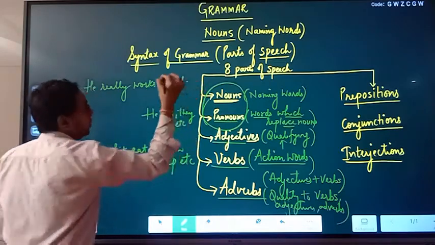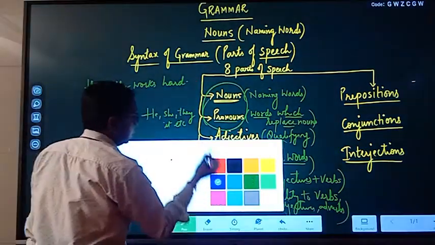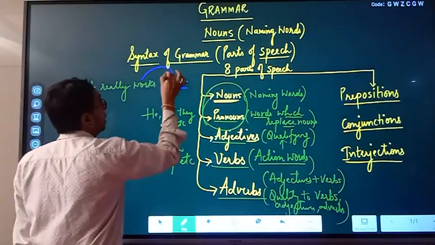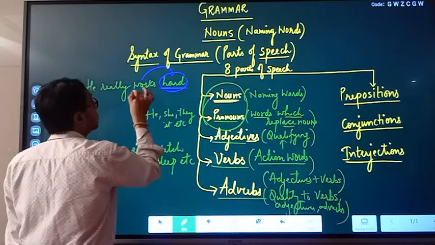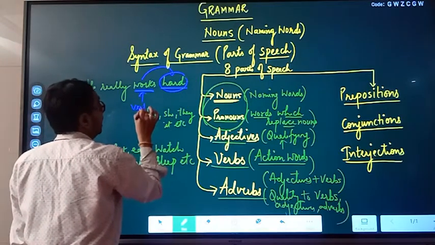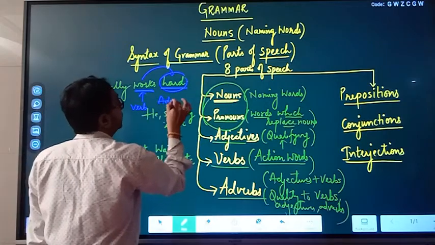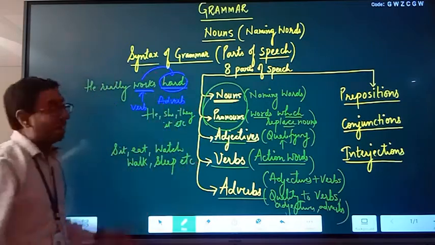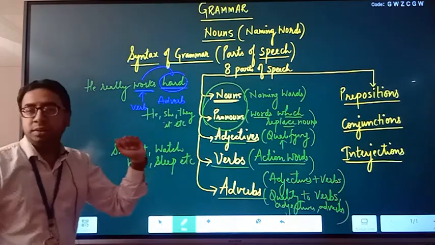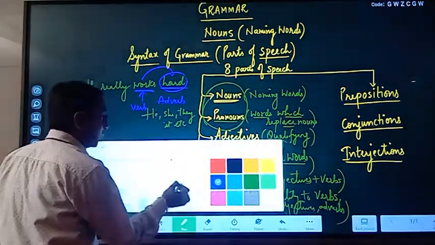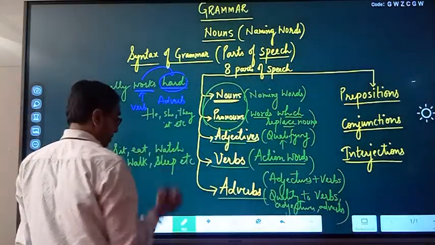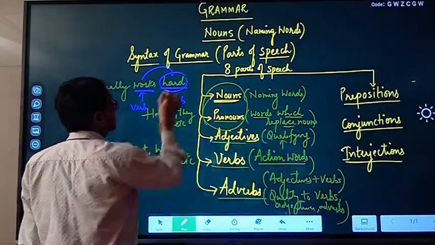He really works hard. So what is hard in this? How does he work? He works hard. So what is hard doing here? Hard is qualifying the quality of a verb. What is the verb? Works is the verb, and this is the adverb, qualifying it. He works hard. That is what is happening here. So hard is nothing but an adverb. Are we clear about this?